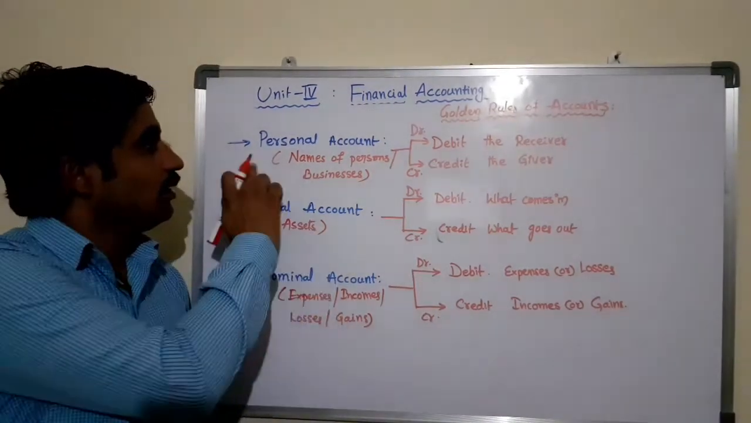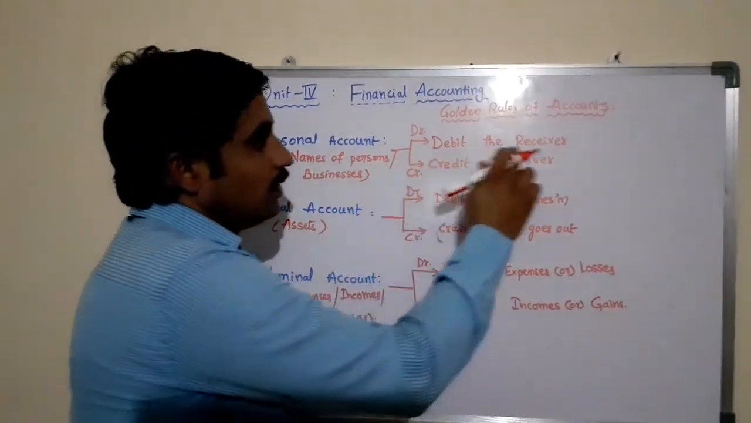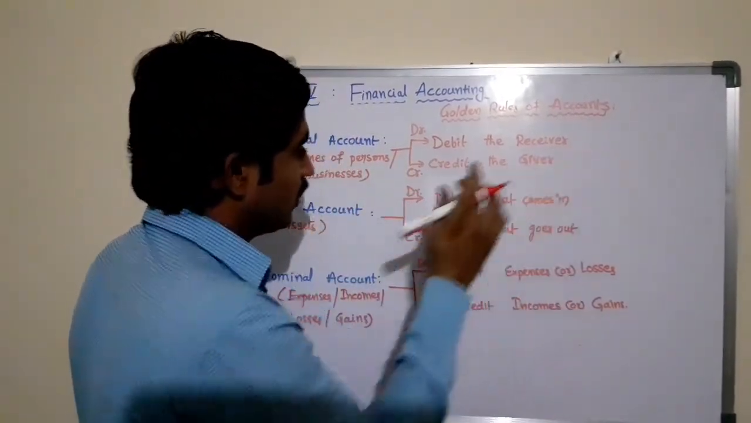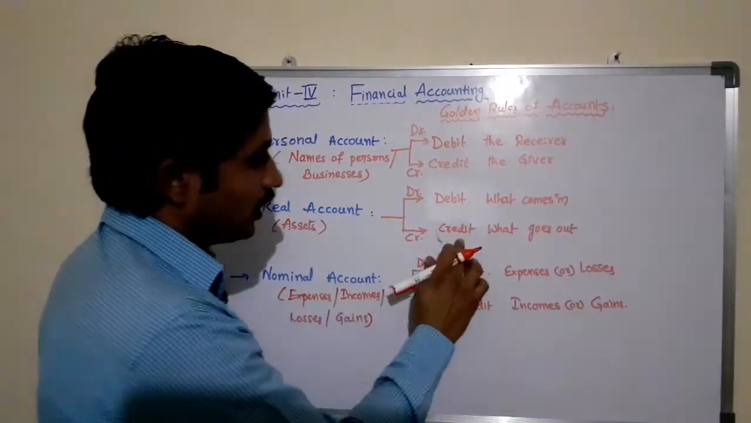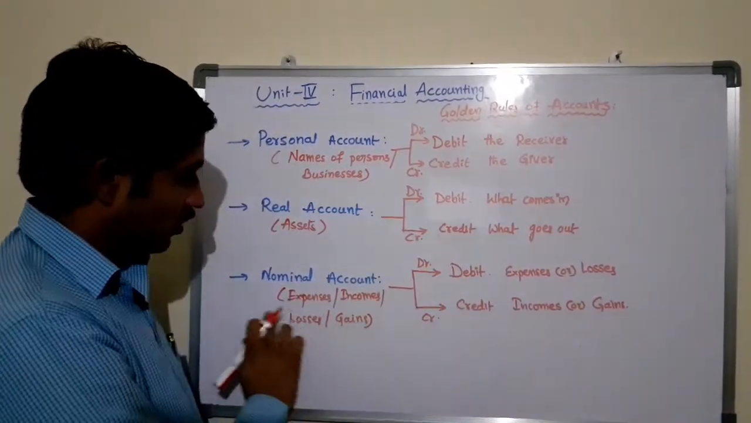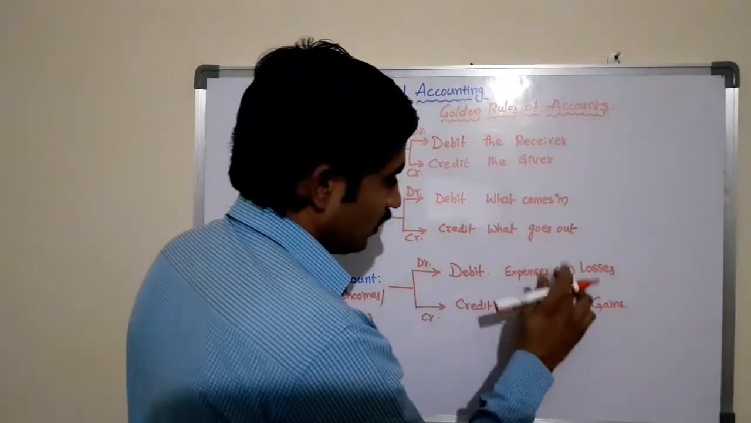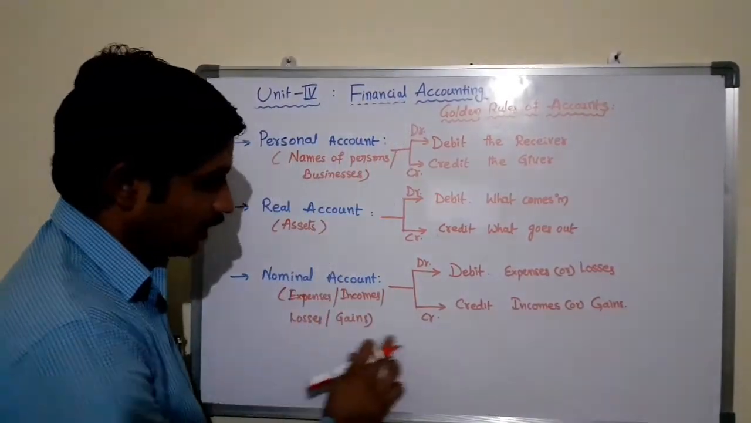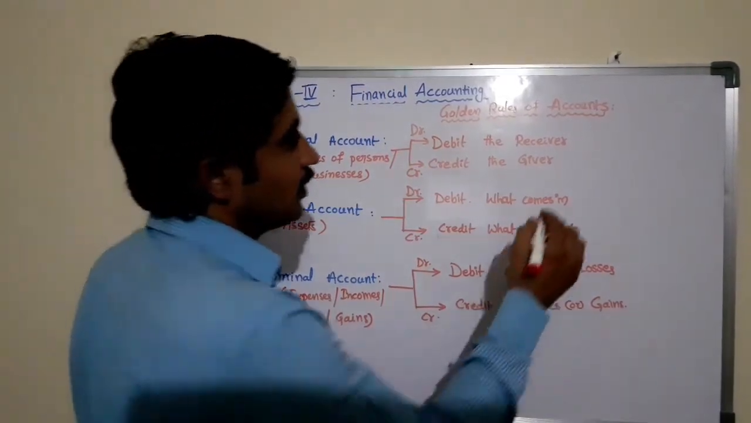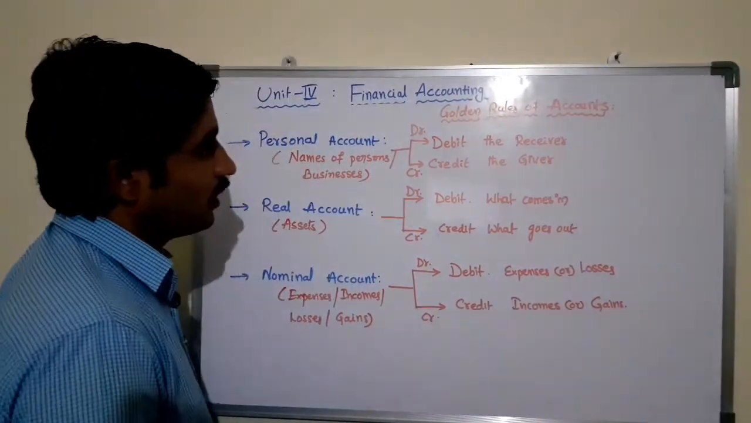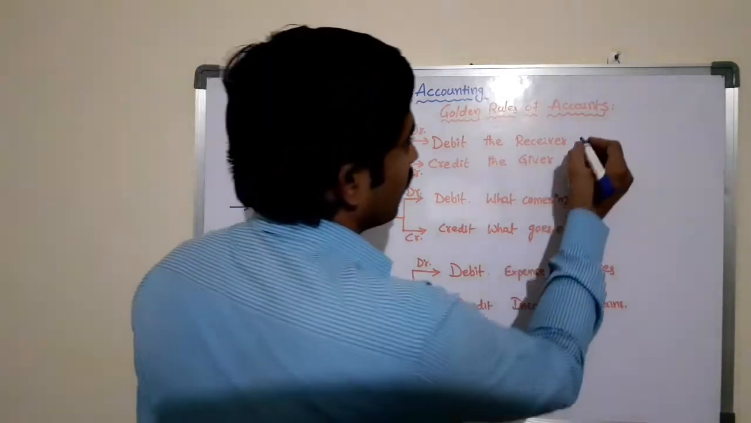What are they? Personal account, debit the receiver, credit the giver. Real account, debit what comes in, credit what goes out. Nominal account, debit expenses or losses, credit incomes or gains. Let us see here an example. Debit the receiver, credit the giver.